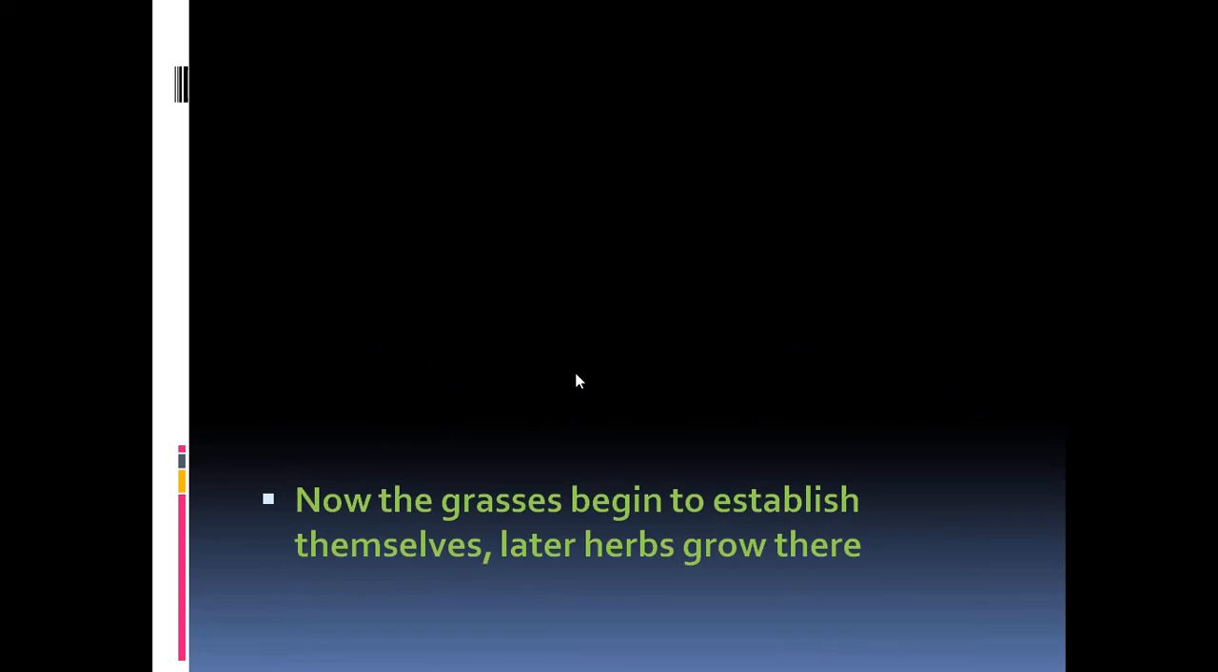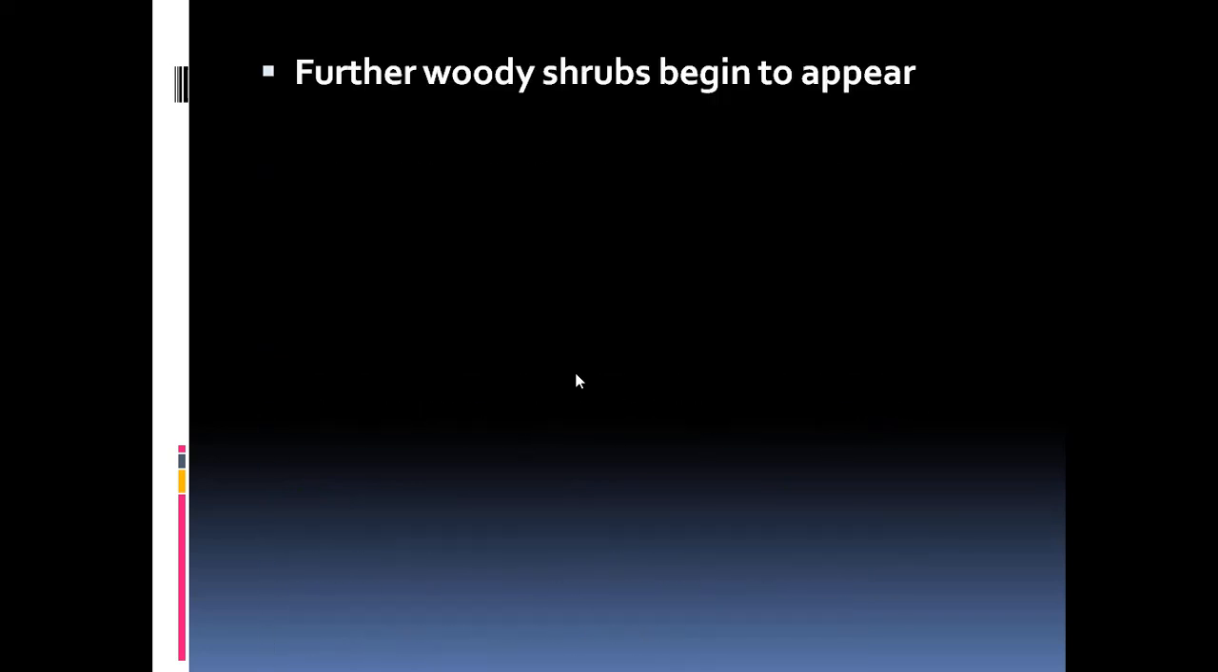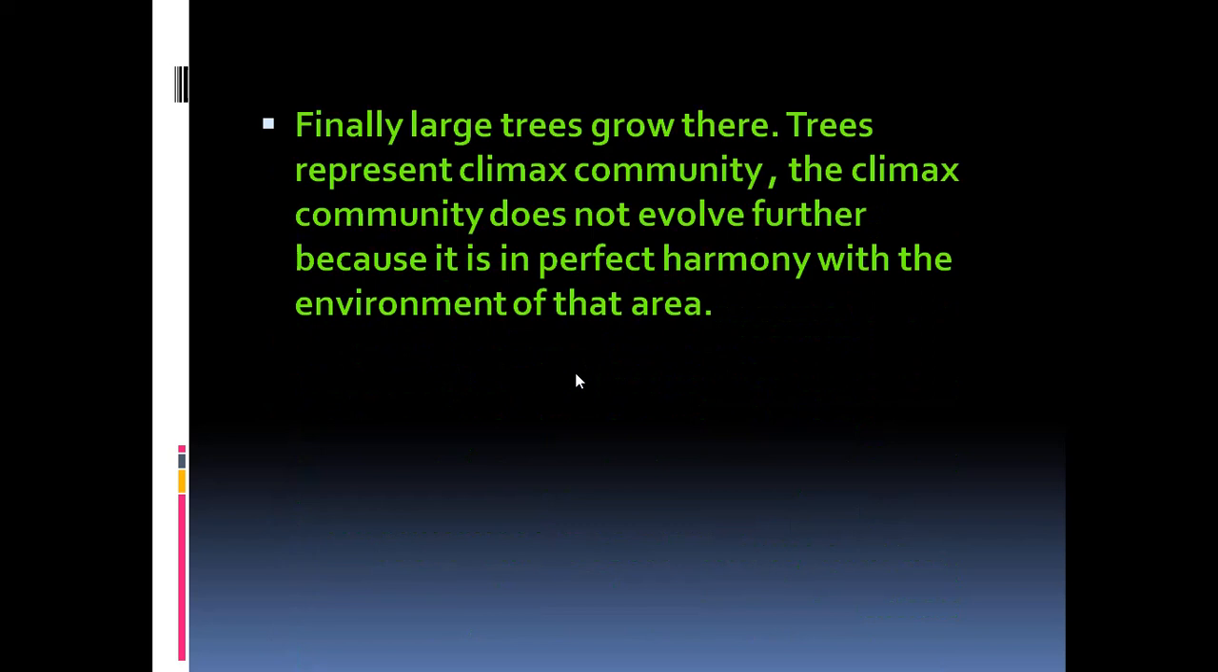Now, the grasses begin to establish themselves. Later, herbs grow there. And further, after the herbs, woody shrubs begin to appear there, because maybe the small birds visiting there drop some of the seeds, and from these seeds, the shrubs start growing there. And after the shrub layer, we see that finally large trees grow, and these trees represent the climax community.